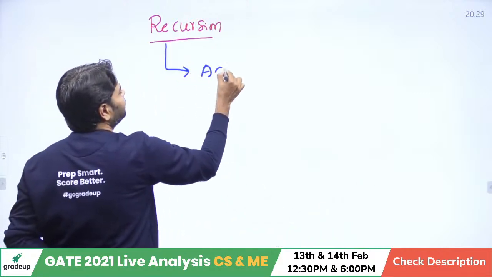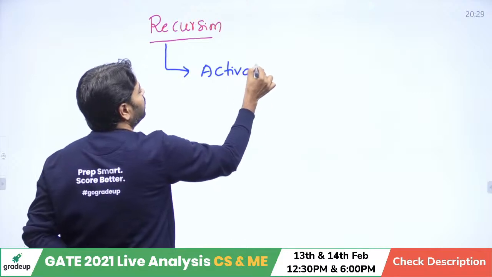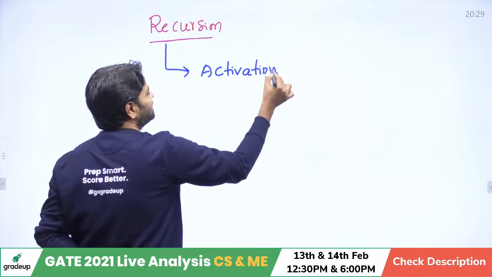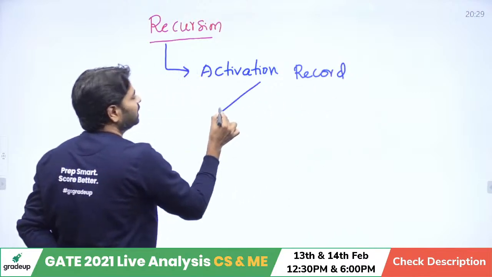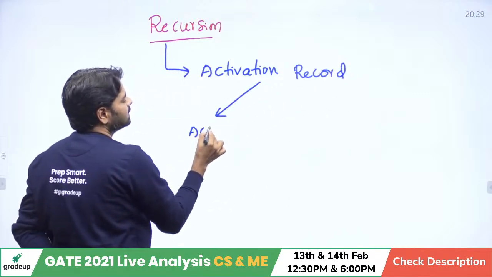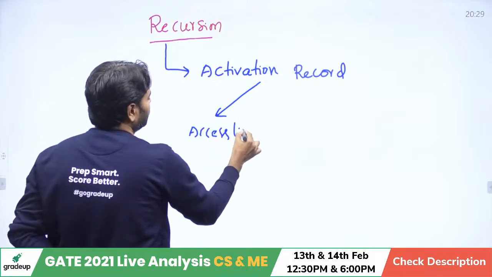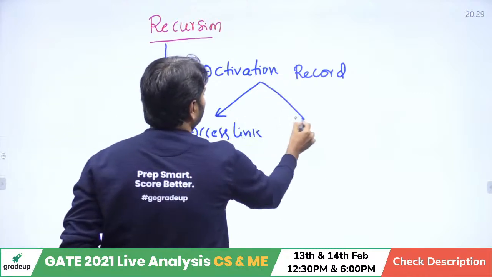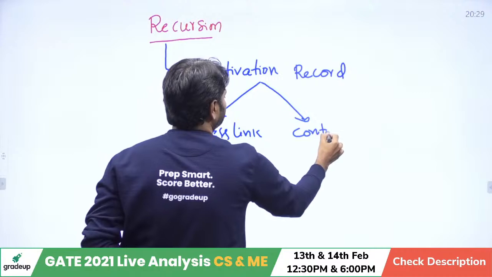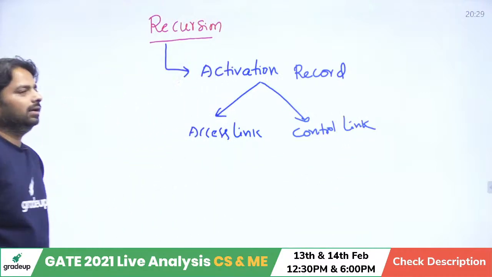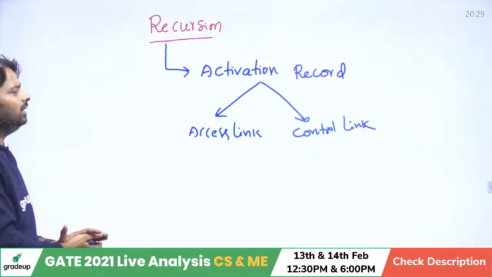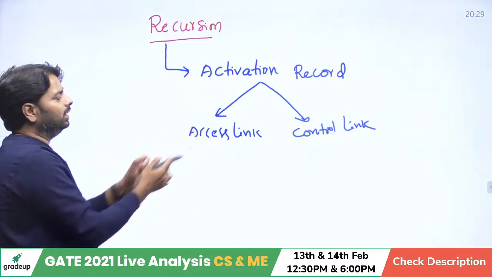You should know about activation record because that will help you the recursion tracing. In the activation record, know about access link and control link. And many other parameters are there.